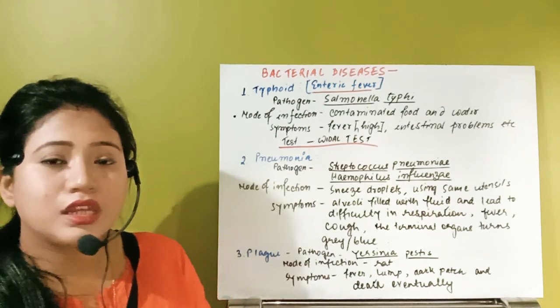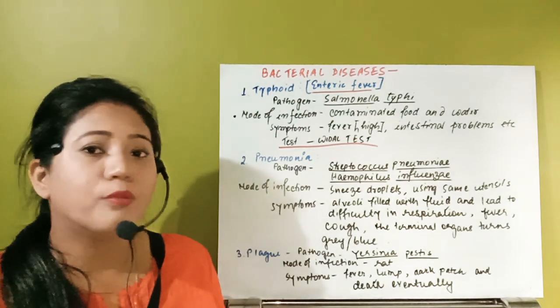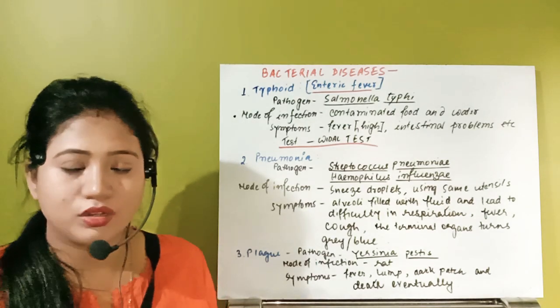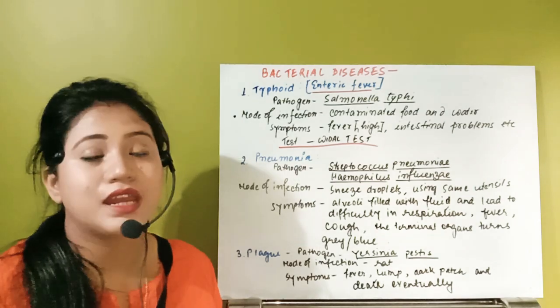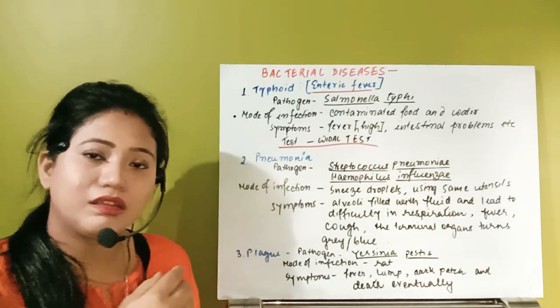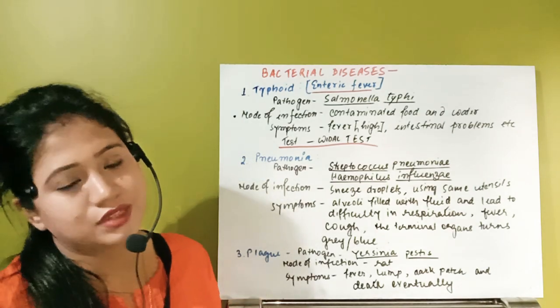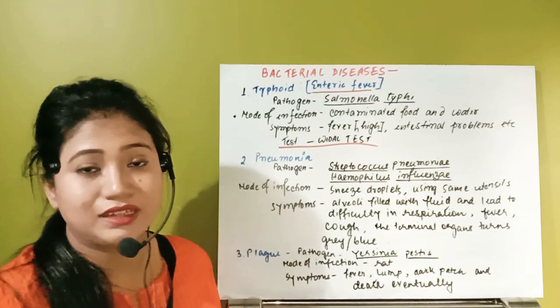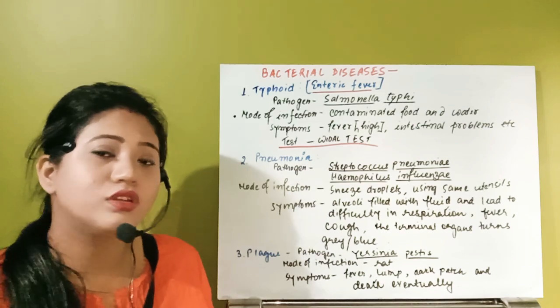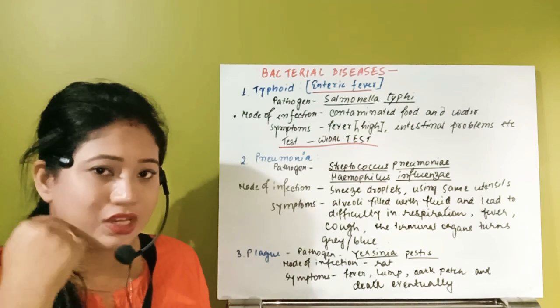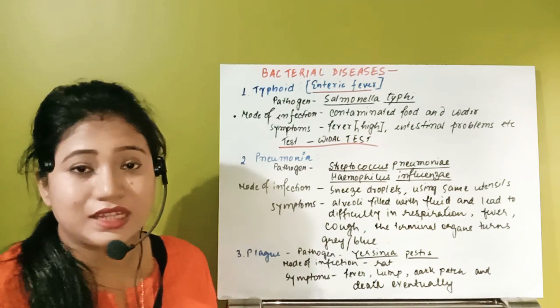Remember, pneumonia and the normal common cold that we suffer from have pretty much similar symptoms, but there is a difference. In pneumonia we also have the same type of symptoms as the normal common cold. But in the common cold, only the nasal region, the nasal chamber, gets affected.